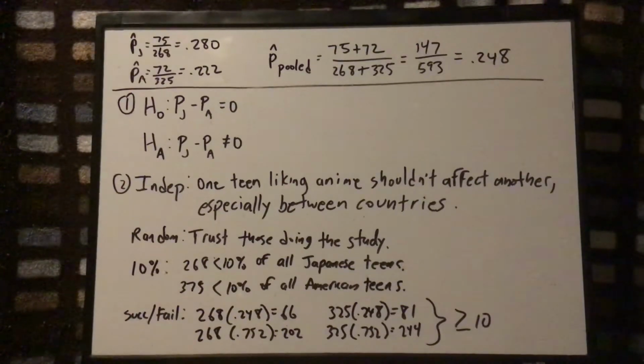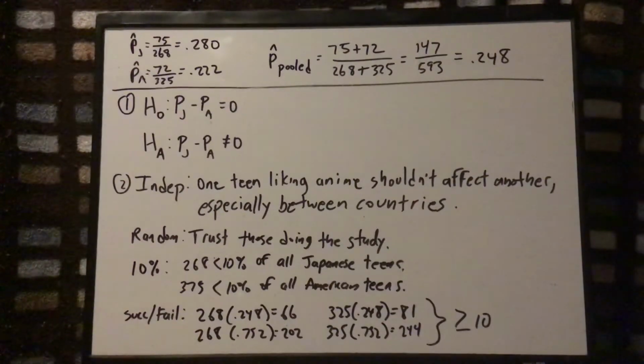I put especially between countries because with my example of my friend influencing me on anime, I would be very unlikely to be influenced by someone in Japan. I mean, maybe nowadays it's more likely, given the ability to communicate over long distances, but it's still not very likely. So be careful with the independence condition. Here I'm just going to assume that if the people did it right, there should be very little chance of one person affecting another, especially between the countries. So the independence condition is met.